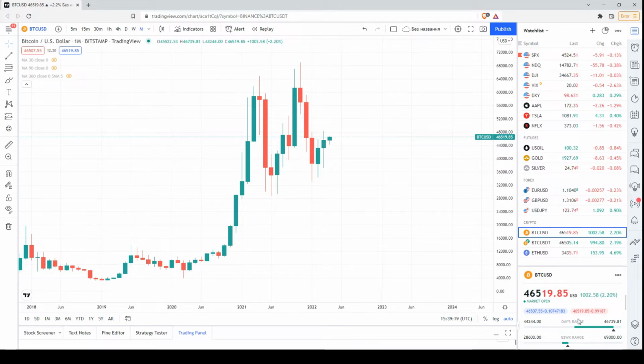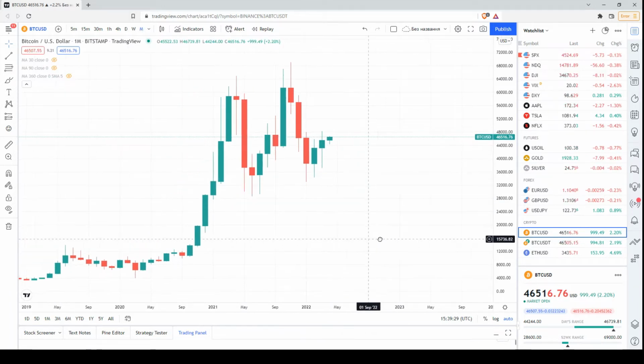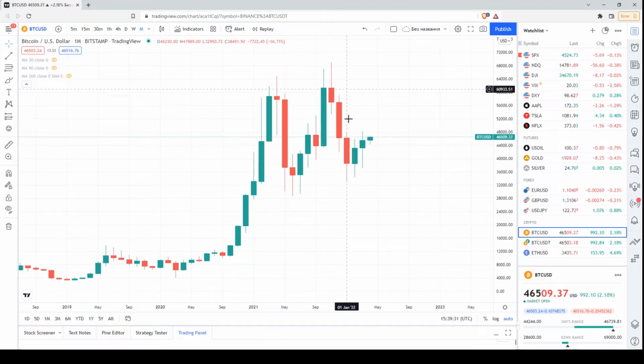The current price is $46,590, $16.76. So this is the monthly chart. This is the monthly time frame. We're very familiar with all these, let's say, ups and downs.